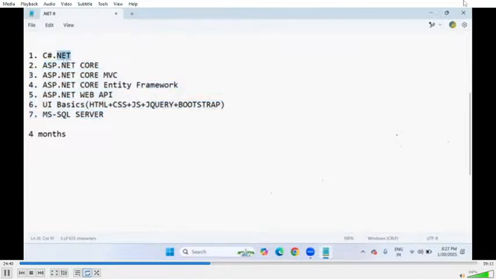You can also do it like this. First you can enroll only for the C#.NET course. After that, once I start the Microsoft SQL Server development session, ASP.NET Core and other development sessions, you can enroll again. That is also possible. But if you do it like this, the course fee will increase by 1,500 to 2,000 more. If you enroll for the package course the first time, it will be less.